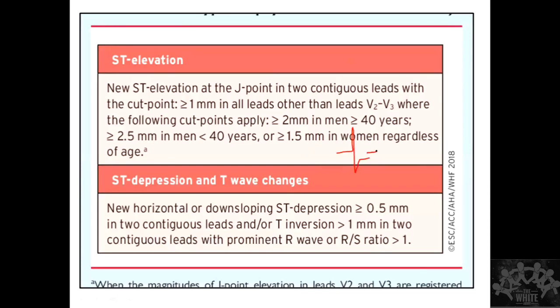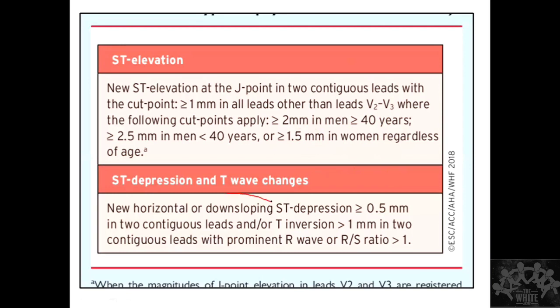So if this is my J point, normally what can happen? This can become my J point. So that is when you get an ST elevation. Okay. So that is the important thing to remember: J point, normal variation, you should remember.